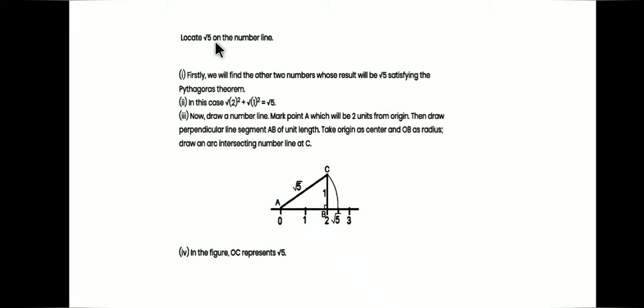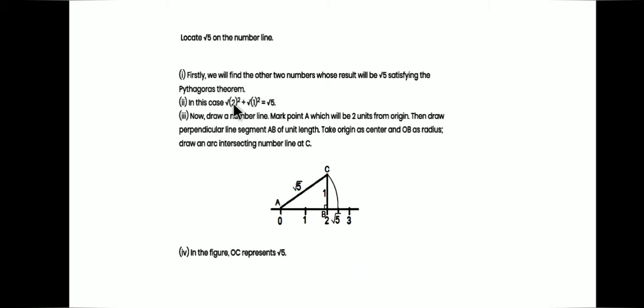Suppose we want to locate root 5 on the number line. For that, first we will find the other two numbers which satisfy the Pythagoras theorem along with root 5. So in our case, root 2 squared plus root 1 squared is equal to root 5 squared. So the Pythagoras triplets are root 2, root 1 and root 5. On a number line, we will take point A as origin, and the first triplet is root 2.